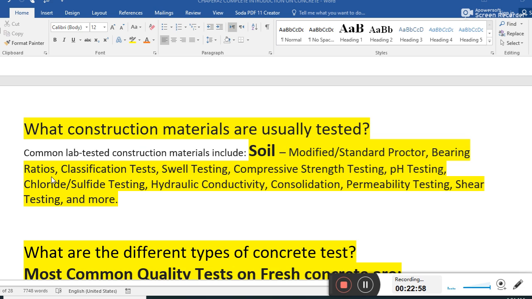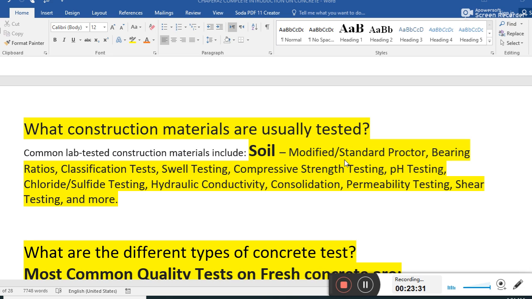What construction materials are usually tested? Guys, construction materials, for example, concrete is tested, soil testing, bricks for construction, steel rebars. All construction materials are tested once we receive them on site, especially cement. There are a lot of tests on cement. One is the field test, another is the laboratory test, and I talked about this in my previous videos.